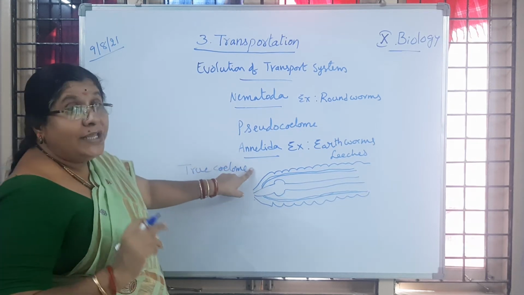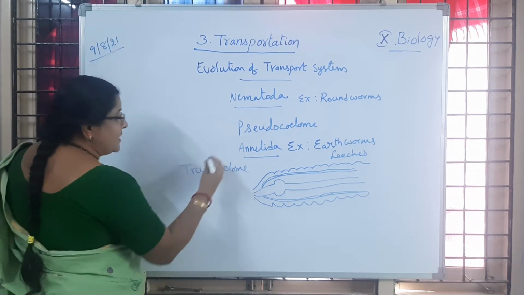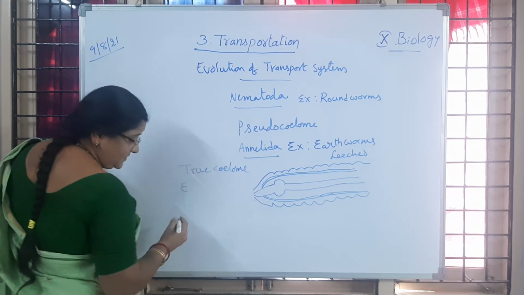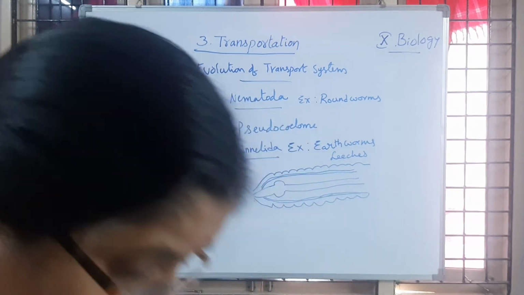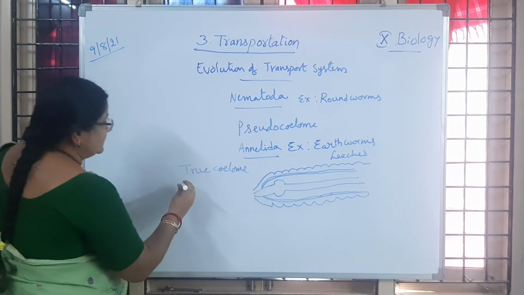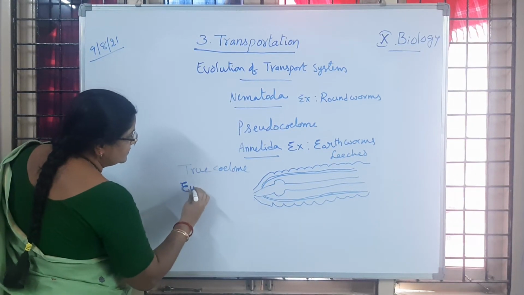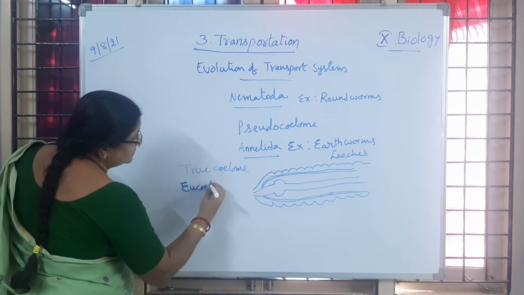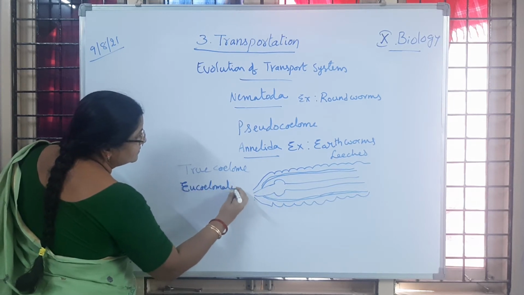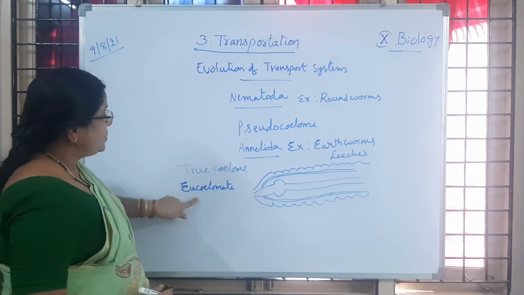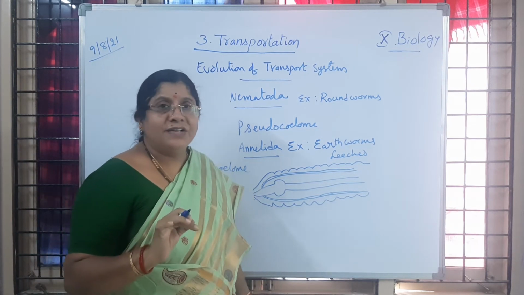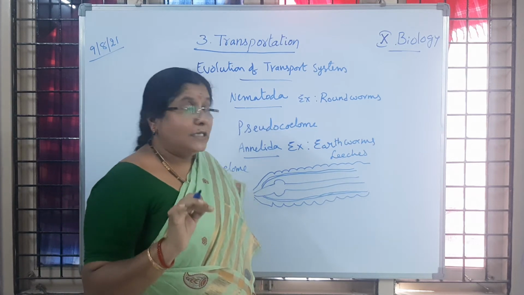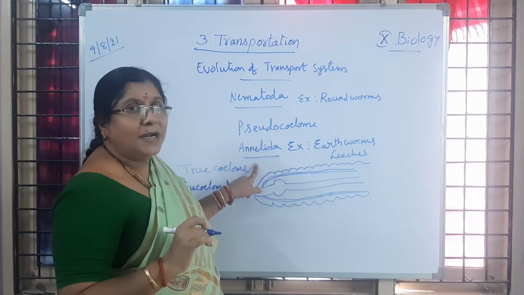That's why these are called eucoelomate animals. From Annelida onwards, we call them eucoelomate animals. So eucoelomate animals start from which phylum, children? That is from Annelida. Very important.